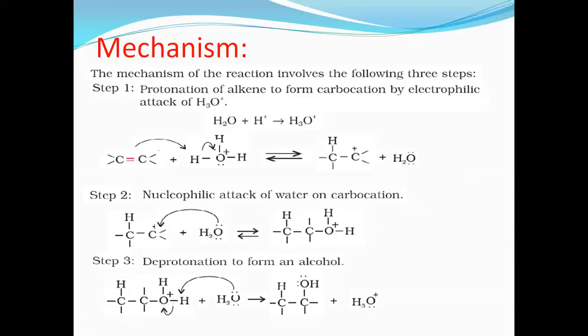Very, very important. I repeat, the mechanism of hydration of alkene involves three steps. Step 1, protonation of alkene to form carbocation. Here the alkene attacks the proton and the bond breaks to form a carbocation. A carbon containing a positive charge is called a carbocation. The second step is nucleophilic attack of water on the carbocation. The lone pair of electrons on the oxygen attacks the carbocation and forms an intermediate. And the last step, deprotonation to form an alcohol.